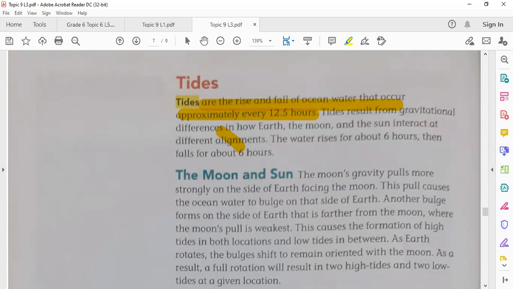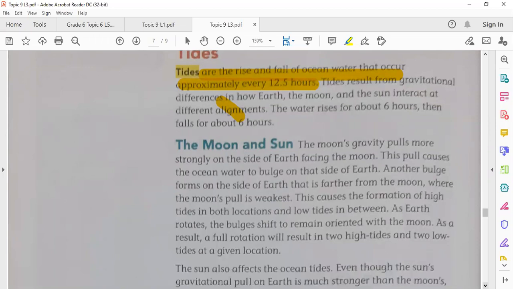So the rise and fall of the ocean is called tide. Whenever you go to the ocean or to any sea, you can see high tide and low tide every day.